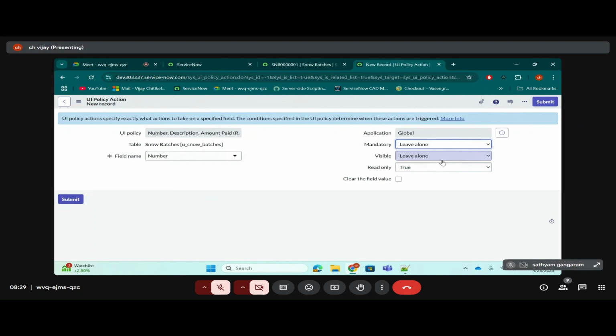You'll understand automatically. In this case, let's say you want to make number read only. So select the field, make it read only to true. That's all you need to do. Don't make visible false or mandatory false. Select the field here, make read only to true. That's it. I'll tell you why in the next scenario. Is it clear? Let's submit.